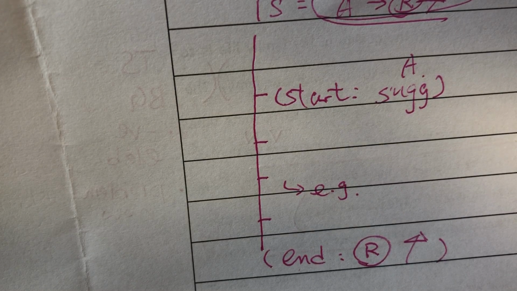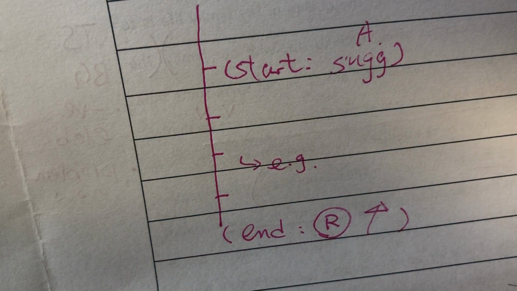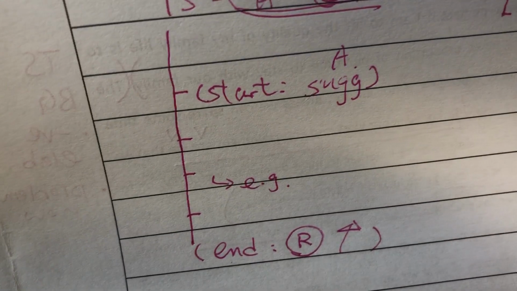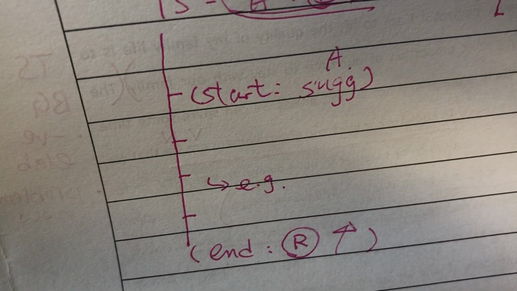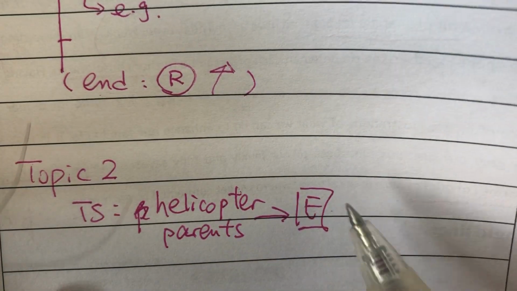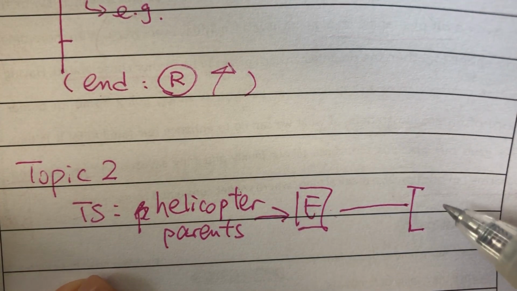It will not be about suggestion. The given part will be the helicopter parenting style, helicopter parents, and then you will talk about the effect. I use E. So what is the effect? Sorry, this one will lead to what effect? And then you may use the support part.